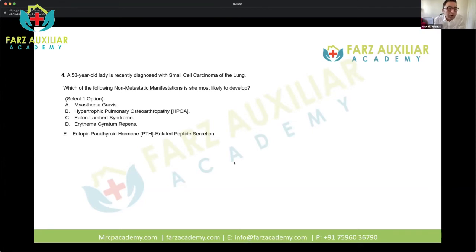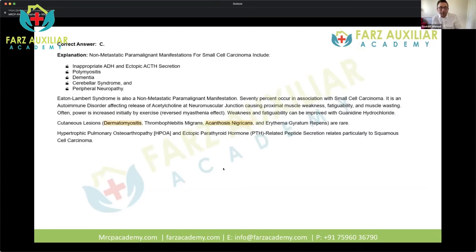Okay, so the right answer would be C, which is the Eaton-Lambert syndrome. The other way of looking at this is, rather than using the word non-metastatic, it is basically asking what are the paraneoplastic manifestations of small cell lung cancer. And you can see that these are all paraneoplastic manifestations.